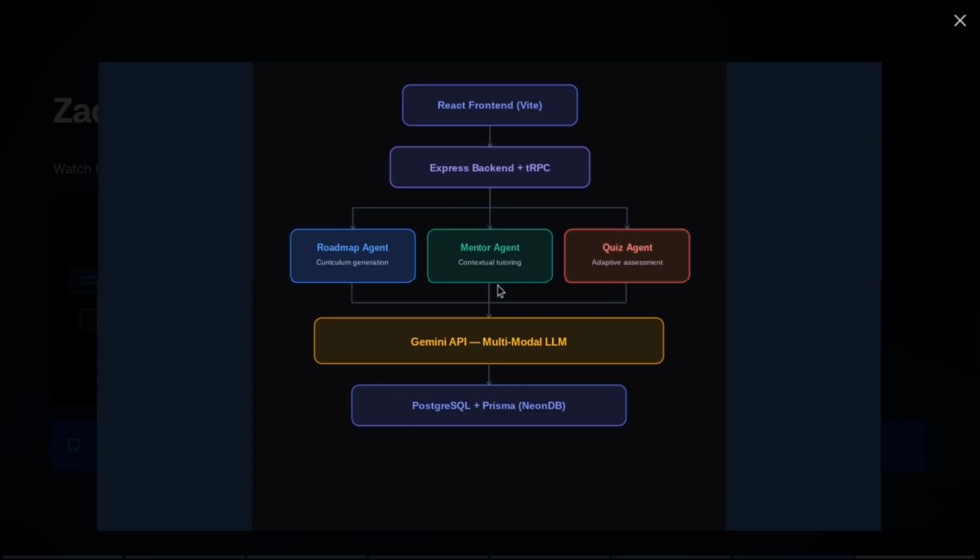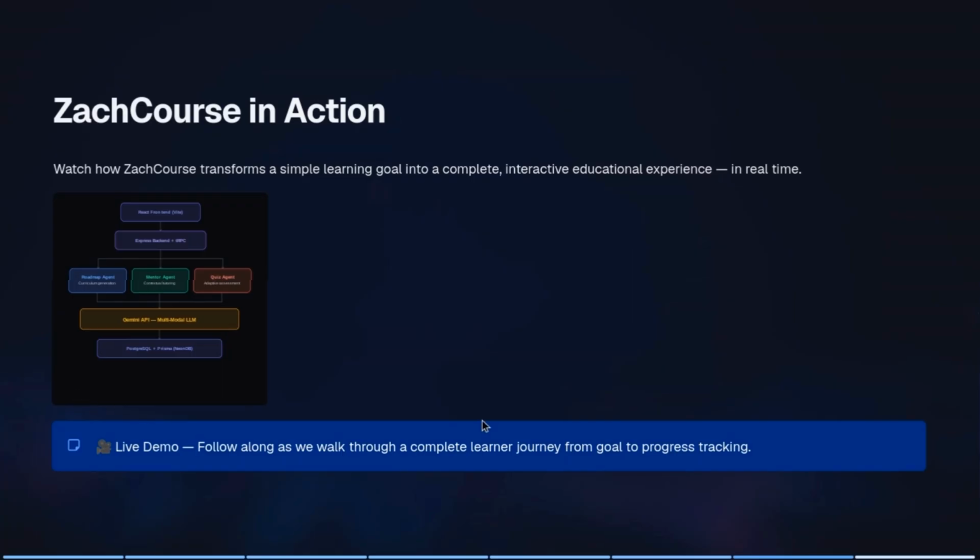At last, we have the Gemini API to handle all of this so that users can have personalized generated answers and not just answers like traditional online platforms do. All of this is again stored in PostgreSQL with the help of Prisma. Now let's go to the live demo of my project.